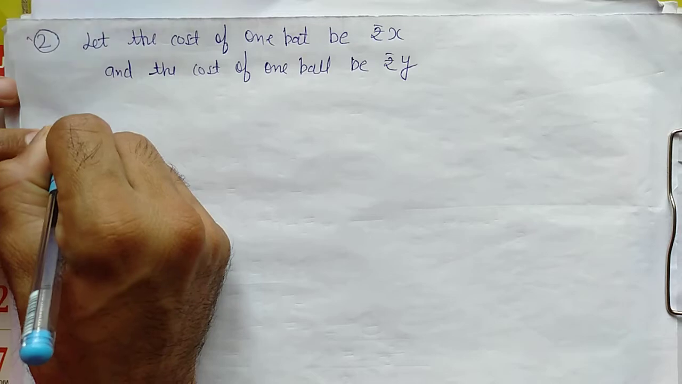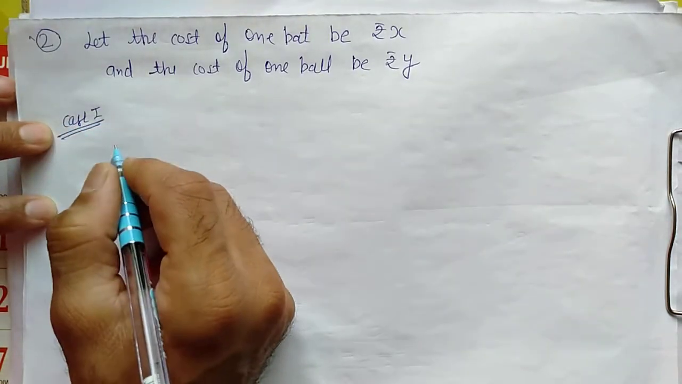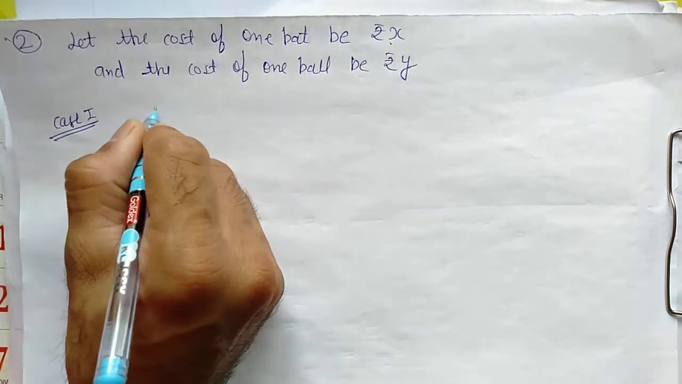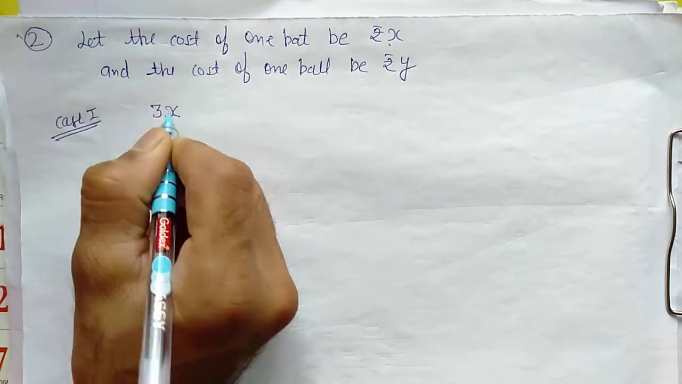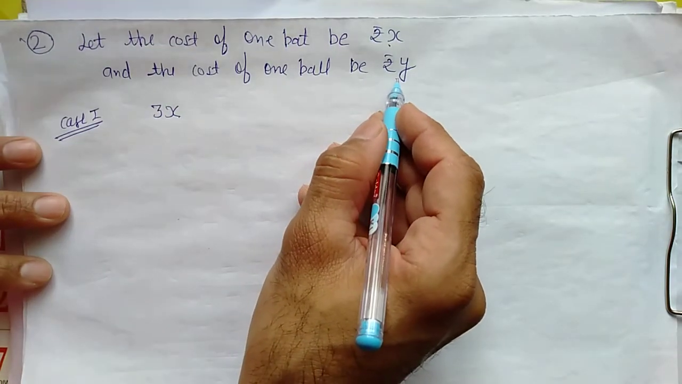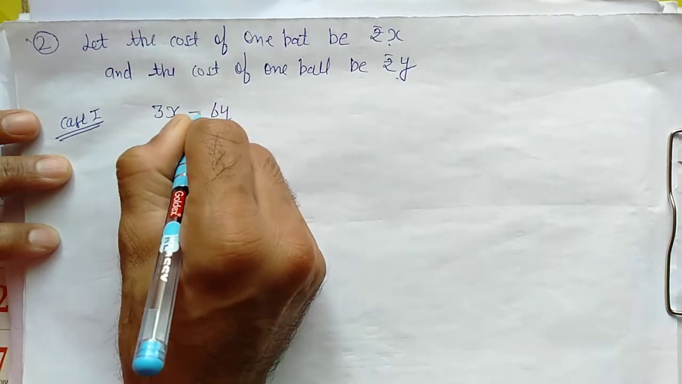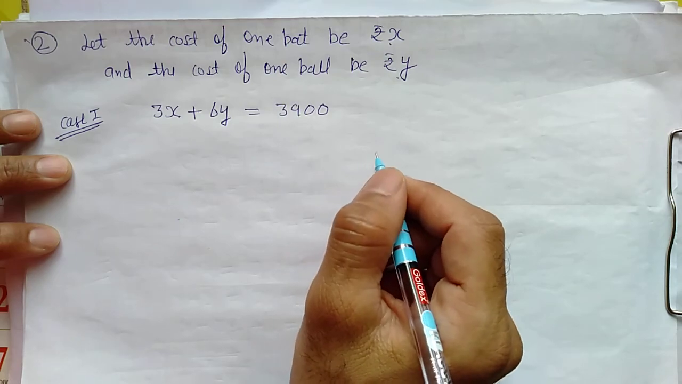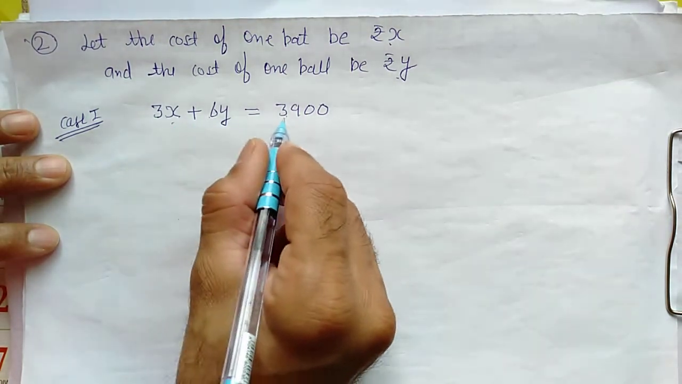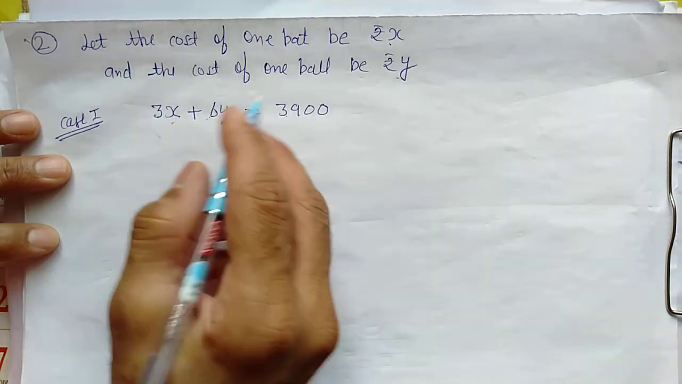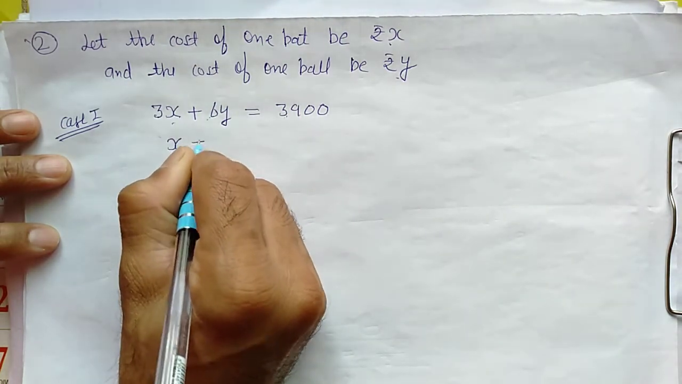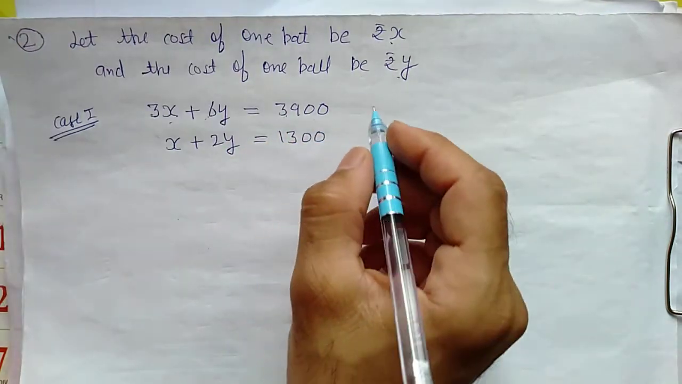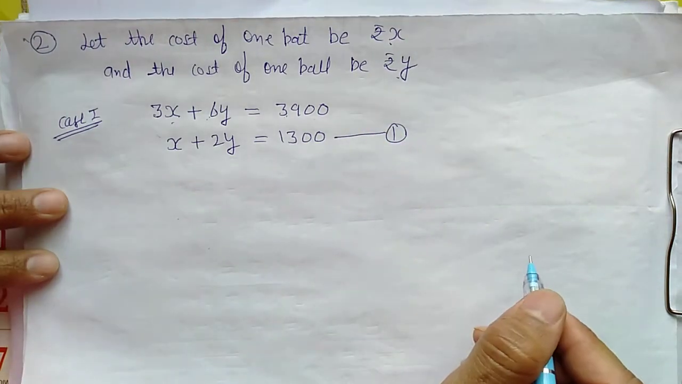Now case 1, according to the question: the cost of 1 bat is X rupees, then 3 bats will be equal to 3X, and cost of 1 ball is Y rupees, then 6 balls will be equal to 6Y, and their total cost is given as 3900 rupees, right? If we divide both sides by 3, this will be 3x plus 2y is equal to 1300. This is equation number 1 I am marking here.